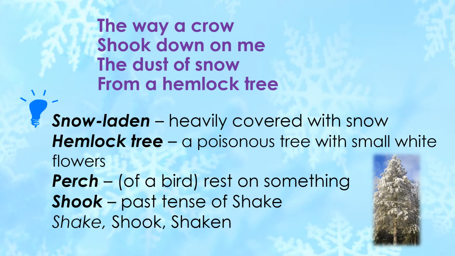So coming back to our poem. The poet happens to pass by a snow-laden tree. A crow was perched on it. Now, when we are talking about birds, we don't say the bird sat on the tree. We say it was perched on the tree. P-E-R-C-H, E-D for the past form.